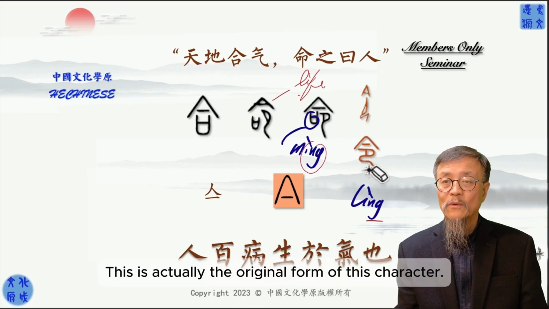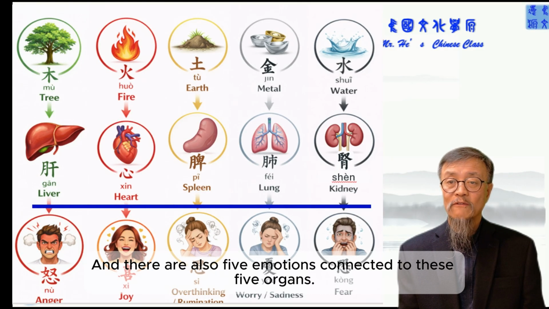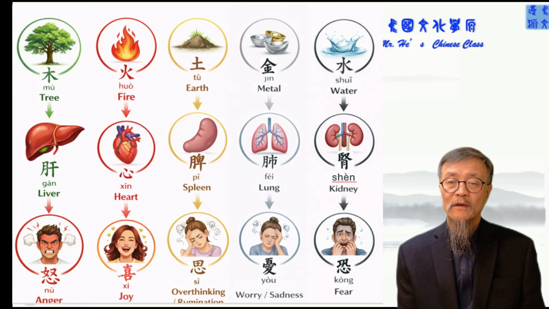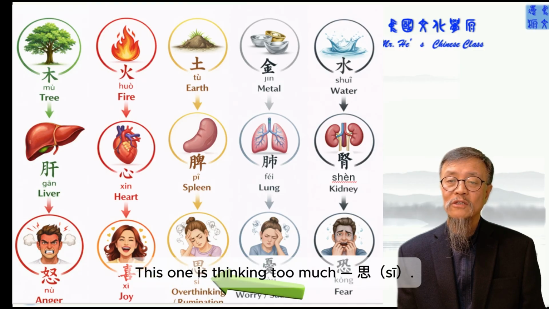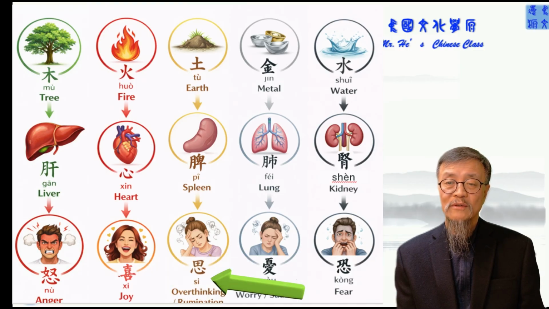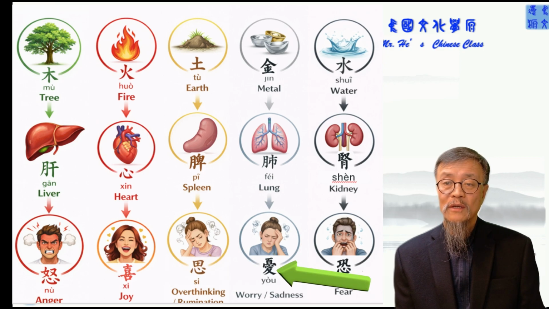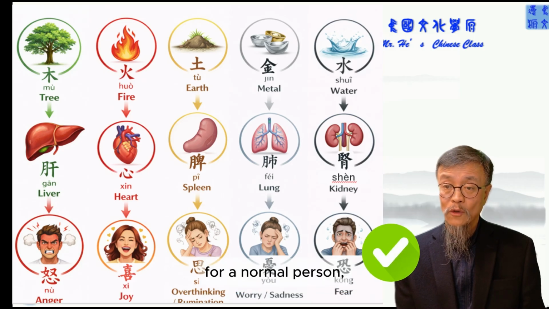Like this, which actually is the original form of this character. But there are also 5 emotions connected to these 5 organs. This one is anger, 怒. Joy, 喜. 思, thinking too much. 忧, worrying too much. 恐, scared. These 5 emotions are normal for a normal person.